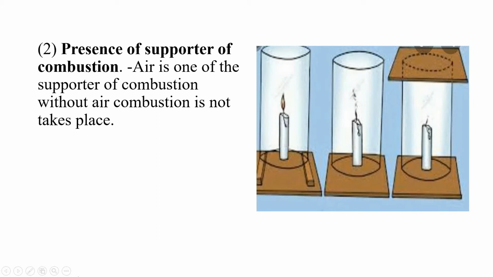And second is the presence of a supporter of combustion, that is air. Air is one of the supporters of combustion, and without air, the combustion or burning process does not take place. Students, you must have performed the candle activity. When we burn the candle, it needs oxygen to burn. But if we put a glass over the burning candle, then after some time the candle blows off, and this indicates that oxygen helps in the process of combustion.